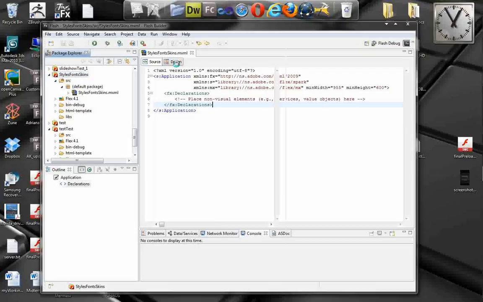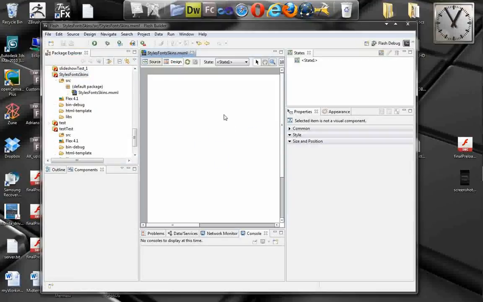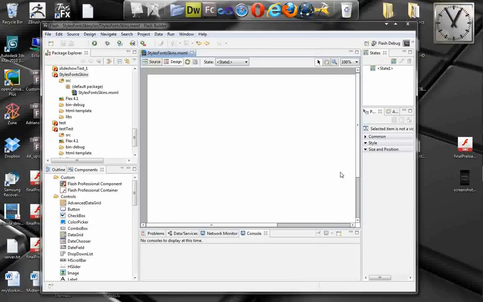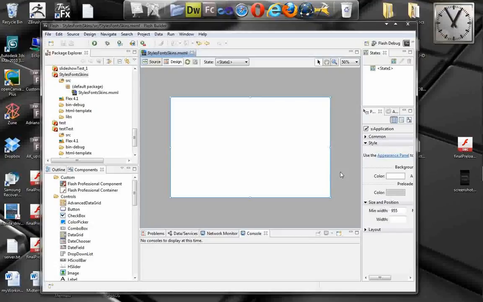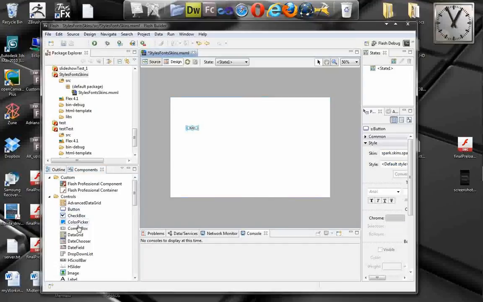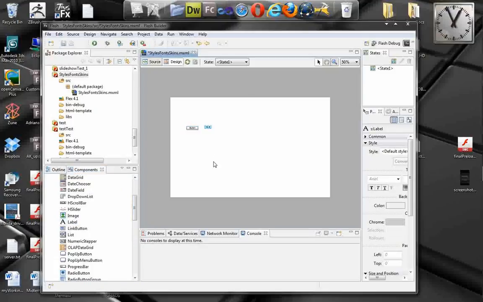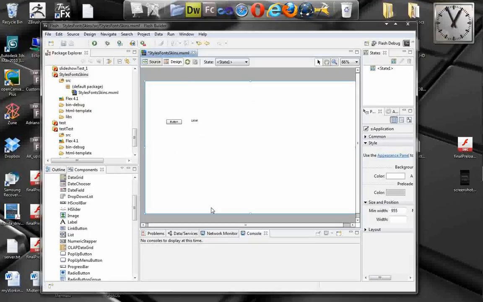For that purpose, I'm gonna drop a button here and a label, and I will show you how to use styles. Okay, let's adjust the width. Let's drop a button here, and the label. The label is here. Okay, perfect. So as you can see, that's a pretty default button and label.